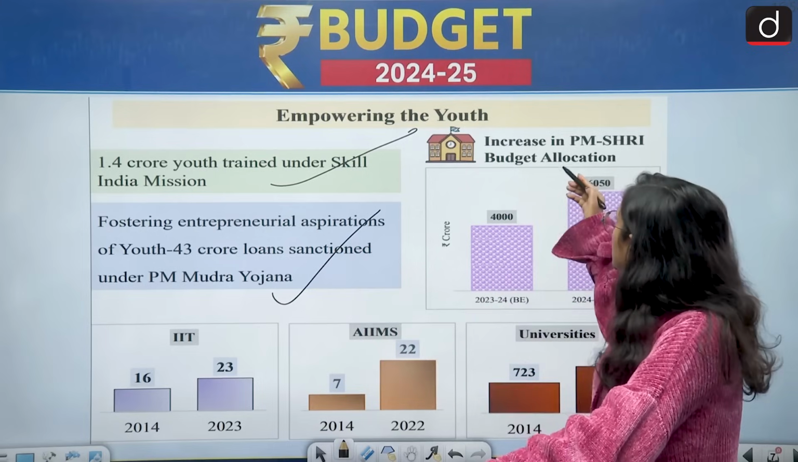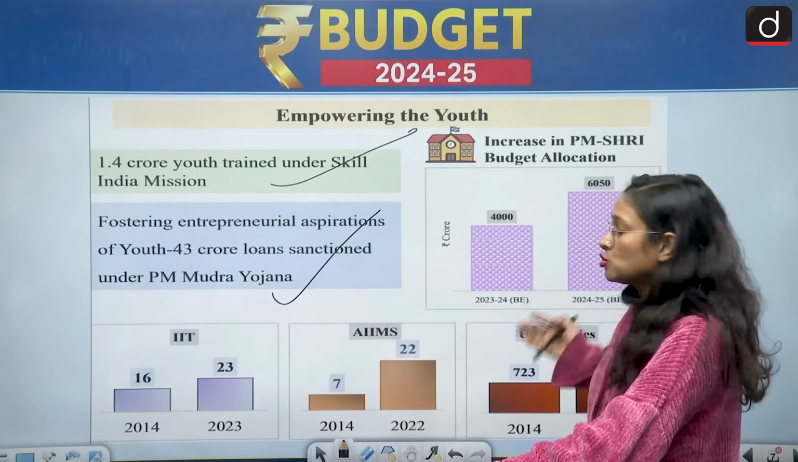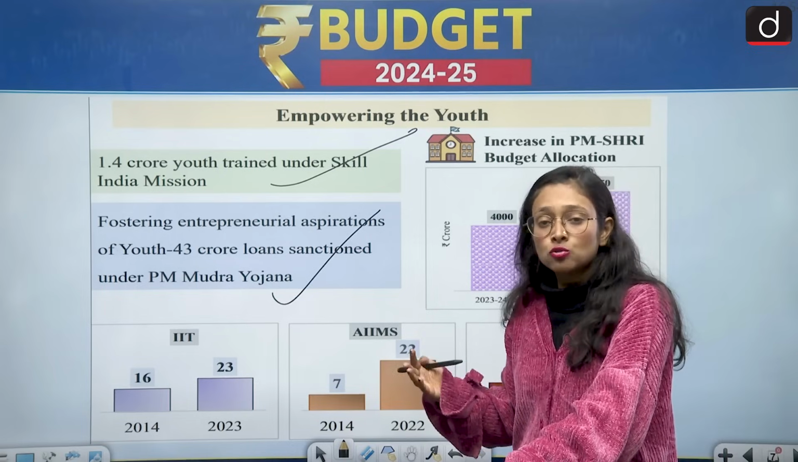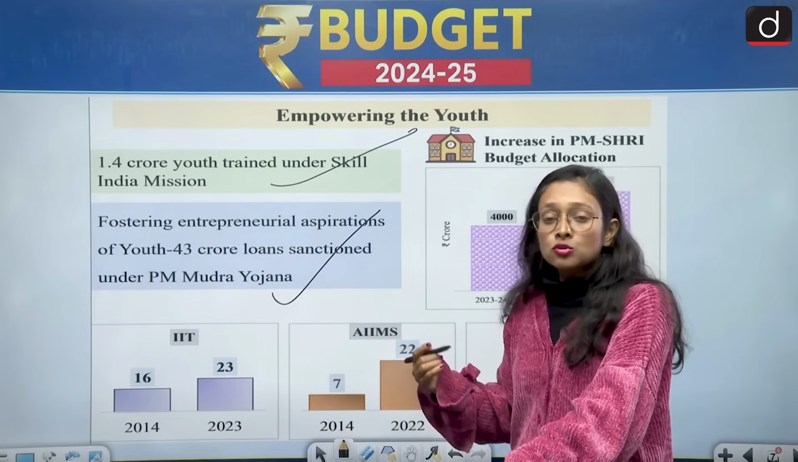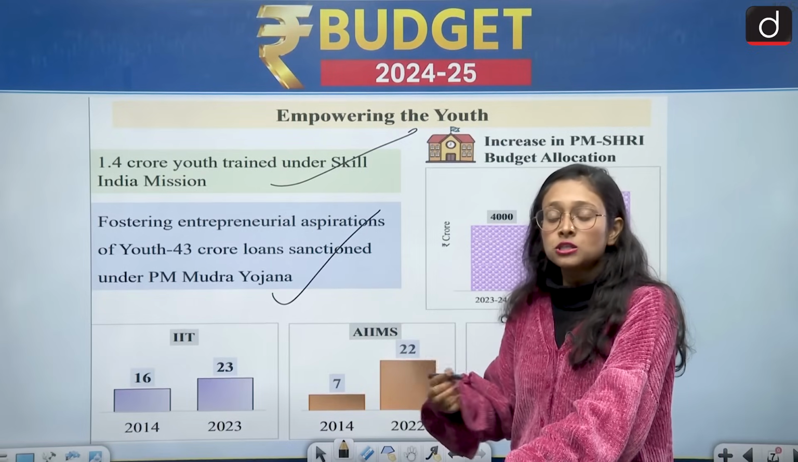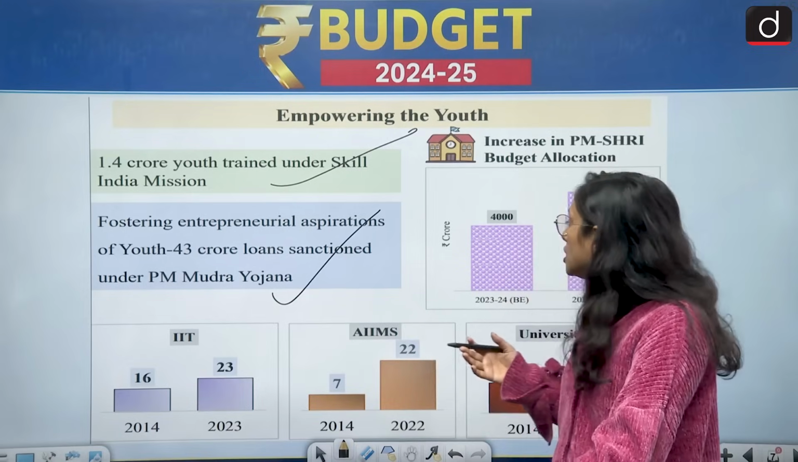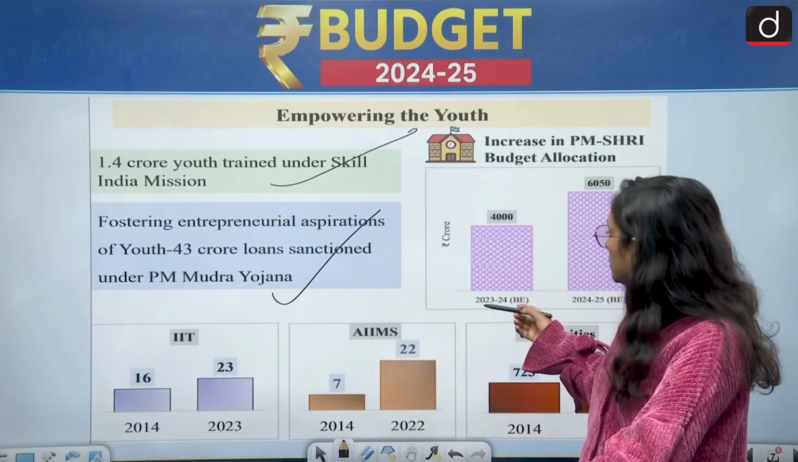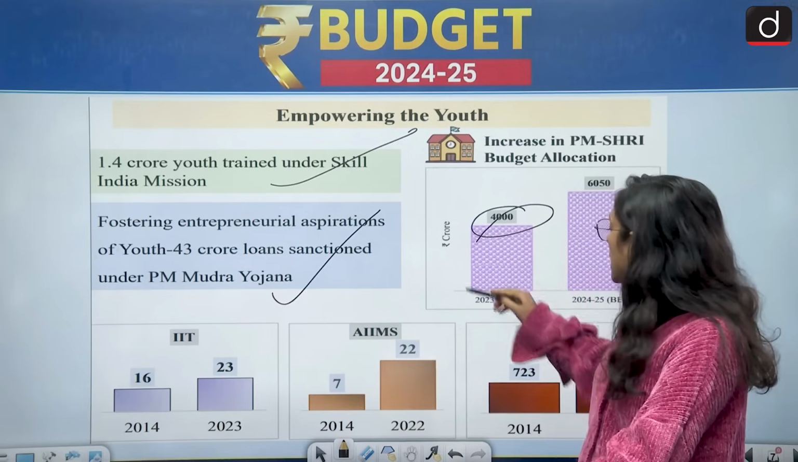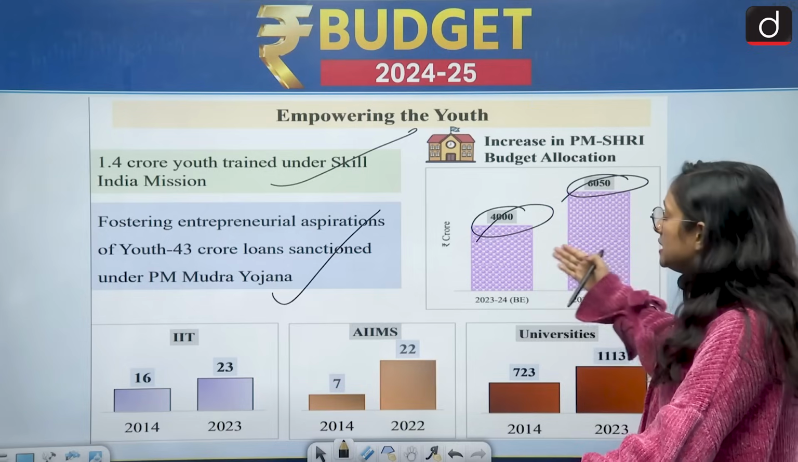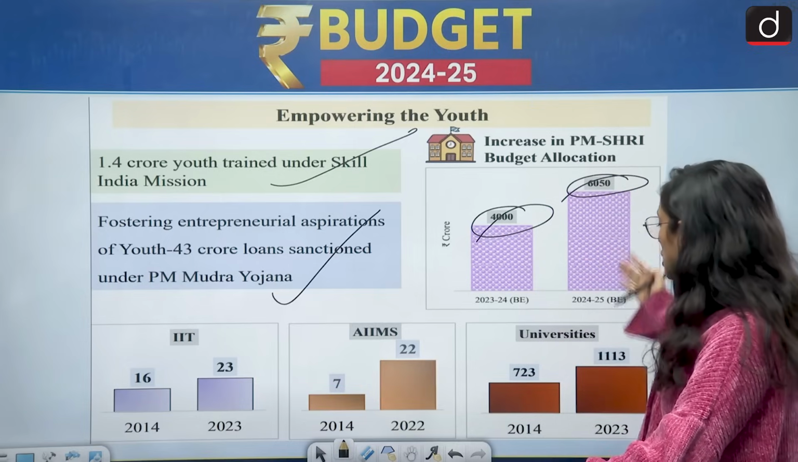And here is the increase in PM Shri budget allocation. So what is this PM Shri? PM Shri is dedicated to the existing schools and government schools. So all these schools will be made into model schools, and it is dedicated for the development of existing government schools. So we can see the budget. Earlier we had 4,000 crore and right now we have 6,050 crore. So we can see the increase in the PM Shri budget allocation.